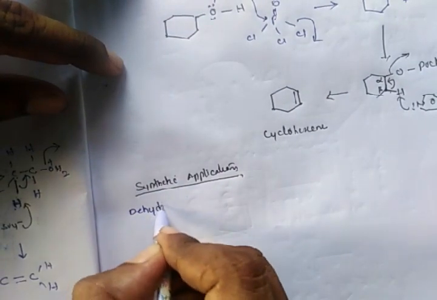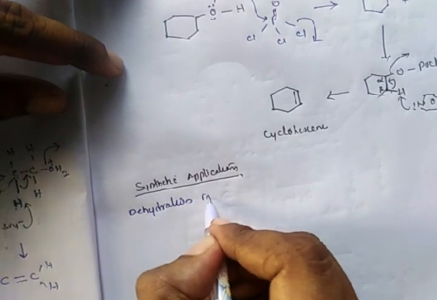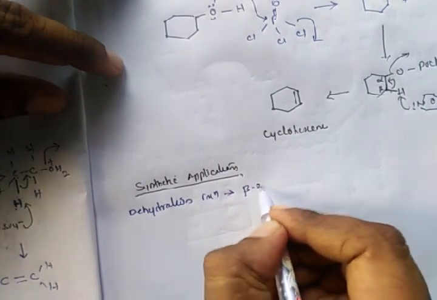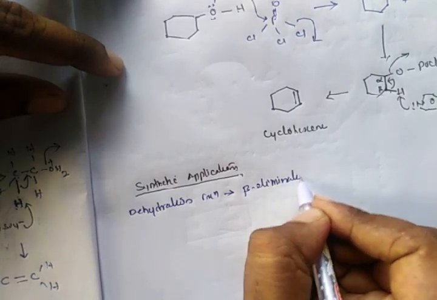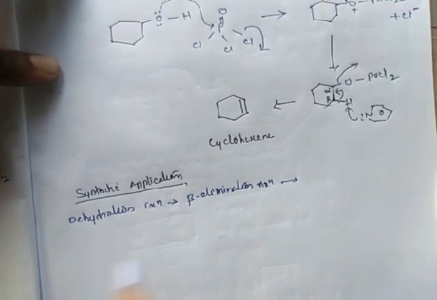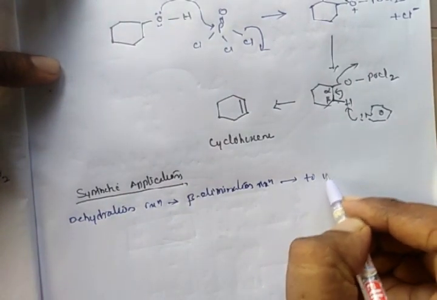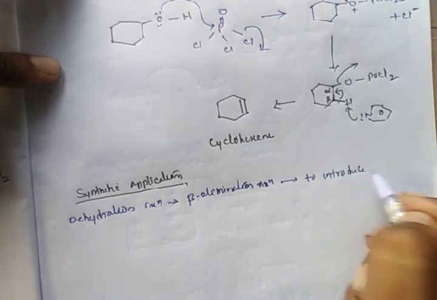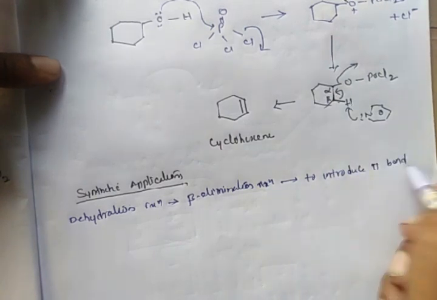So coming to the synthetic applications of dehydration reactions. These dehydration reactions are beta elimination reactions, which are used synthetically to introduce a pi bond between carbon atoms.